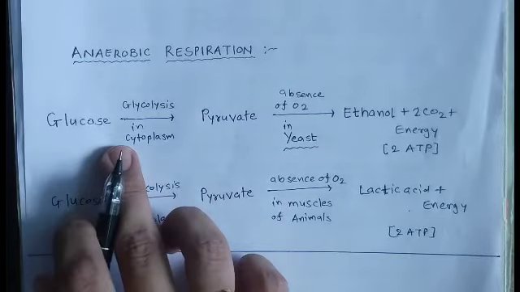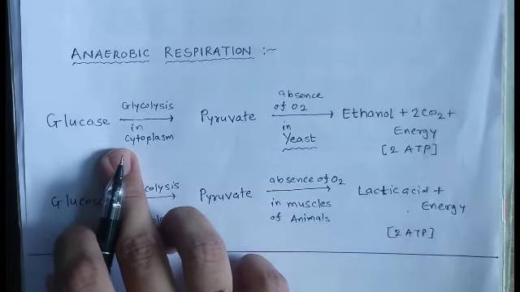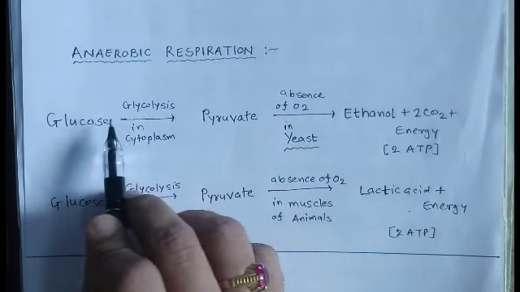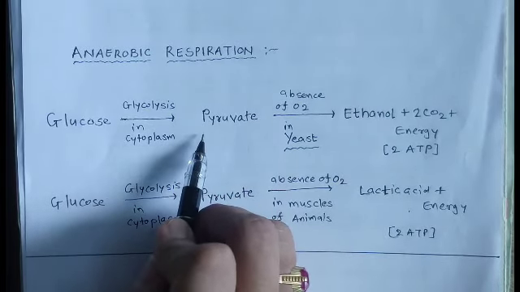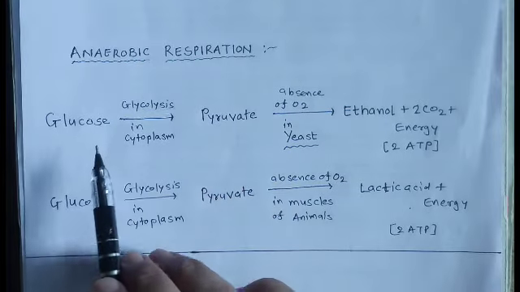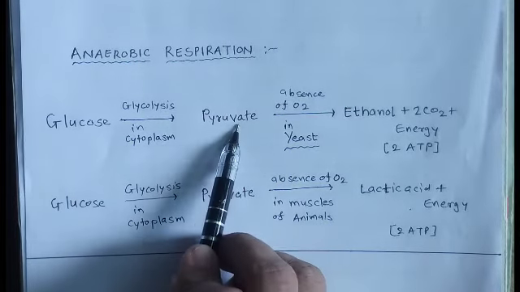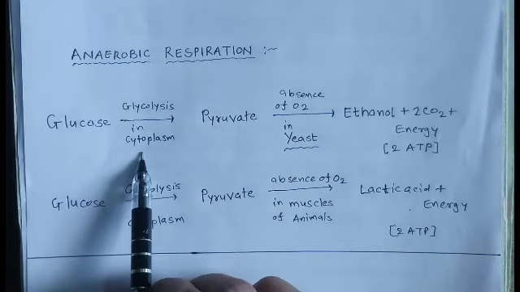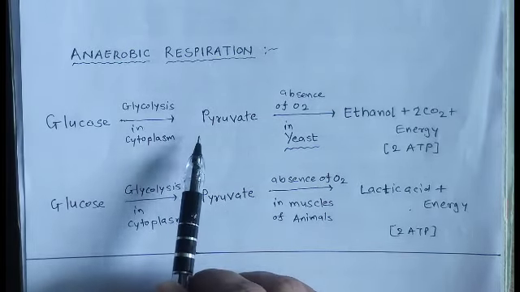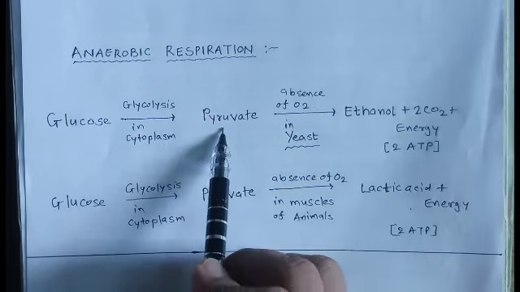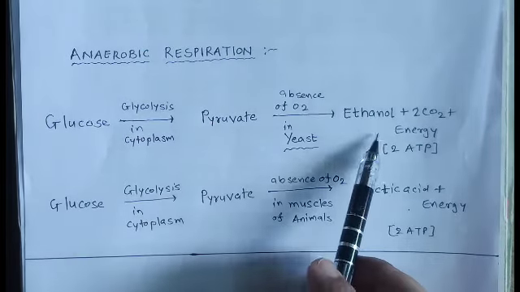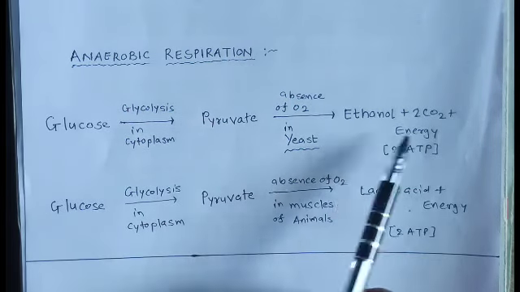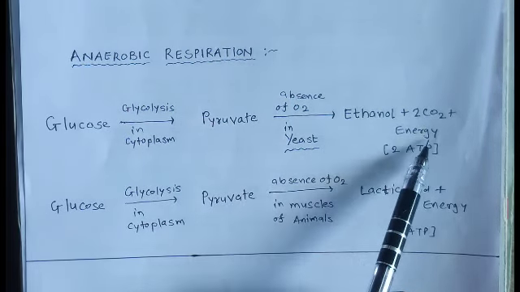Let us see first, which occurs in yeast or microorganisms. The first step of anaerobic respiration is also the same as the process in aerobic respiration. It is the conversion of glucose into pyruvate by the process of glycolysis, which occurs in the cytoplasm. So the first step is the same for aerobic and anaerobic respiration. Now the second step is different. In the second step, pyruvate is converted into ethanol and carbon dioxide, and it releases energy.